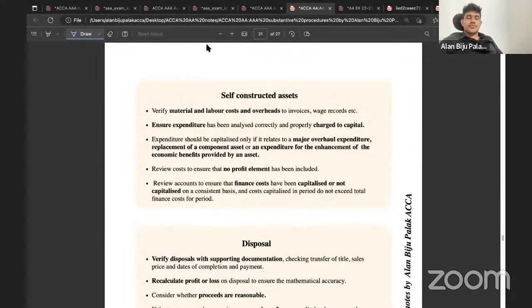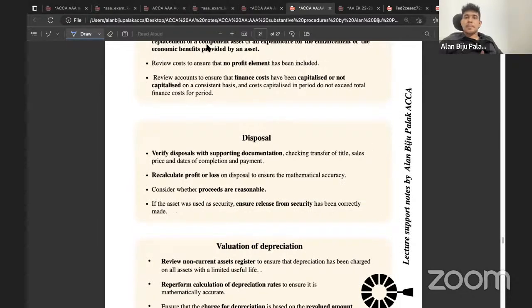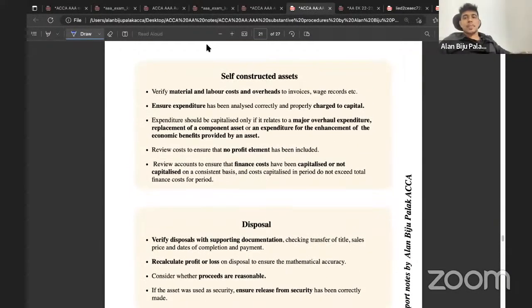Again, if in the scenario it is mentioned that the company has purchased one of the new assets, you need to consider whether they have actually purchased that asset or they have self-constructed it. If they have purchased it, write the points in relation to addition of assets. And if they have self-constructed it, then you have to write the points in relation to self-construction of assets.